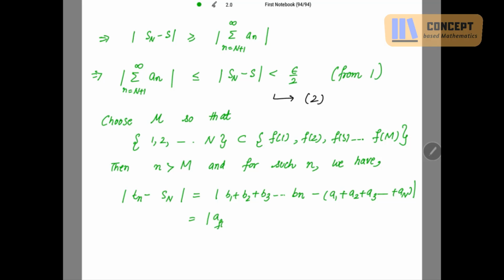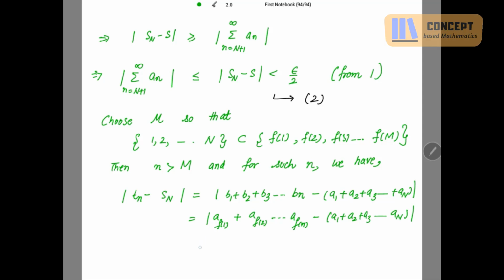What is B1? This is AF1. B2 is AF2, and so on. Bn is AFn. Minus A1 plus A2 plus A3, and so on. Clear? Now this sum is for a finite number of terms, so we are left with finite terms from n plus 1.